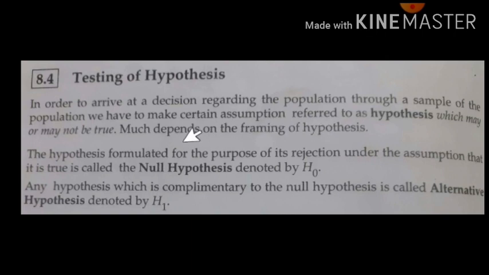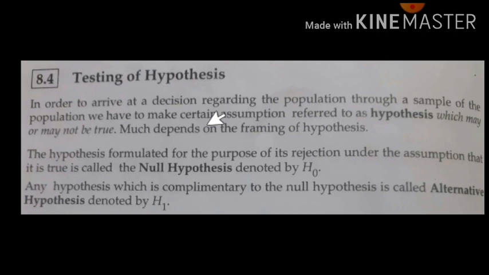So what is a hypothesis? Hypothesis means nothing but assumptions. The assumptions we make may be true or may not be true. When we study sampling, our study mainly depends on how good a hypothesis we frame.